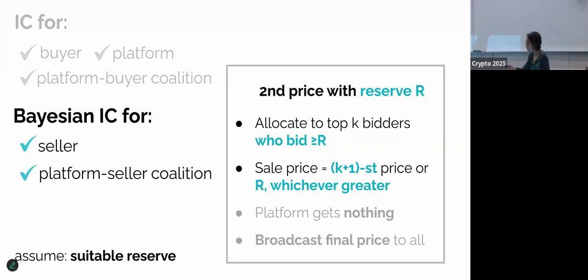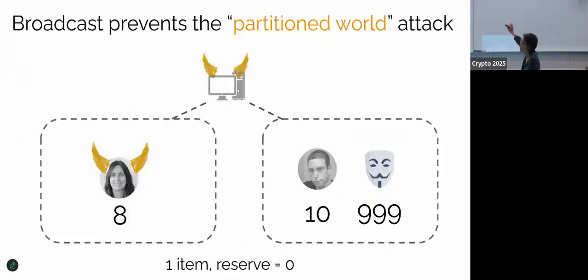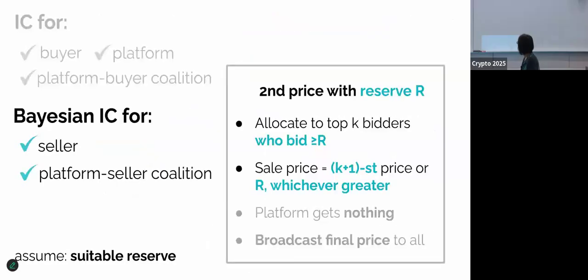Okay, so it turns out that we can formally prove that in some sense, this is the only interesting thing the platform can do. And if you introduce this broadcast, then indeed the protocol is incentive compatible for buyer platform coalition. So now let's look at incentive compatibility for the seller and platform seller coalition. And here the main concern is that the seller can inject a fake bid to raise the price floor because the seller is getting the revenue, so it's interested to get more revenue.